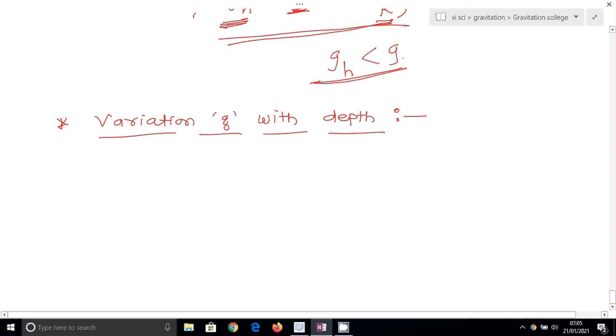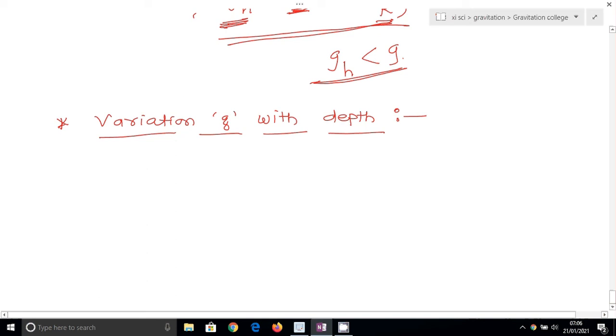The total mass of the earth is the combined mass of all these spherical shells. When an object is on the surface of the earth, it experiences the gravitational force as if the entire mass of the earth is concentrated at the center.